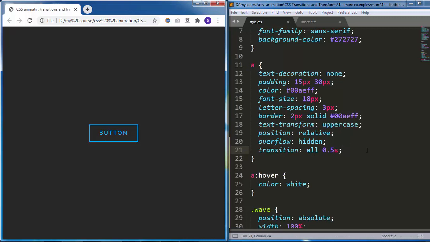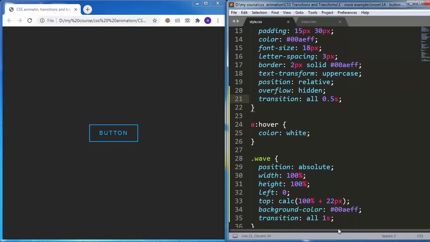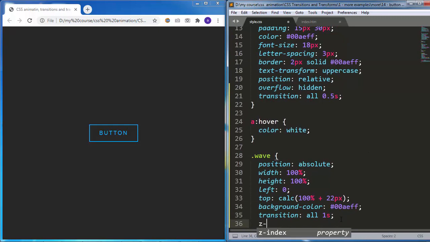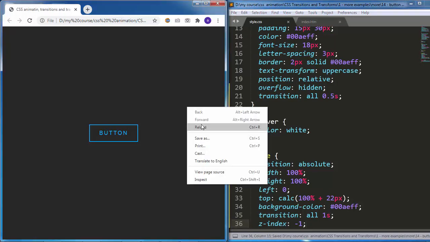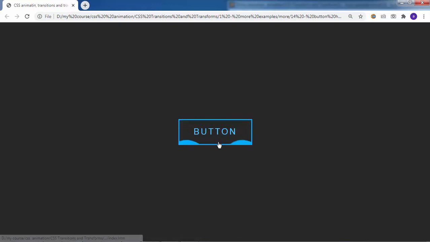And also, I will go inside the wave div and add z-index -1, so that the text will appear in front of it. And now, when I go back and hover over the button, you can see the text color changes to white while the wavy effect is happening.